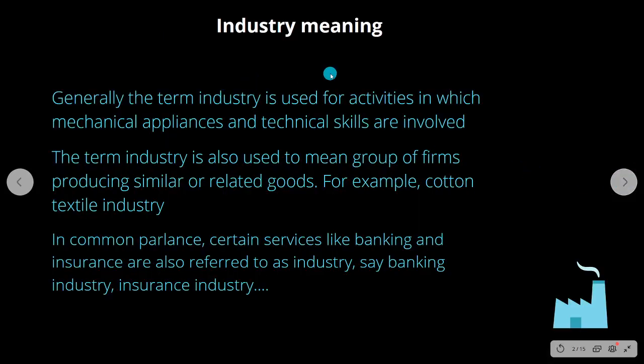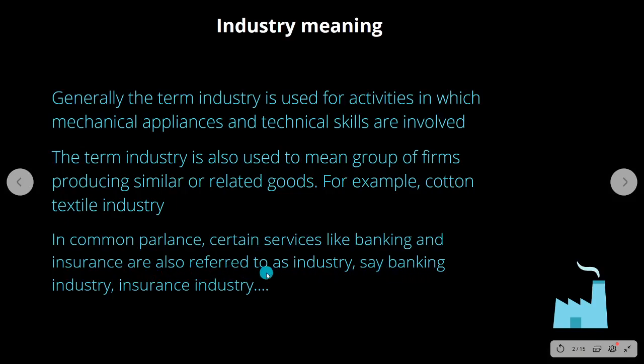First, what do you mean by industry? Industry means it is a place where they use some technical skills and some mechanical application on the product. So they use some machinery, use some technique for converting the raw materials into goods. Example, textile industry. But there are other terms also, like even banking can be called as banking industry.